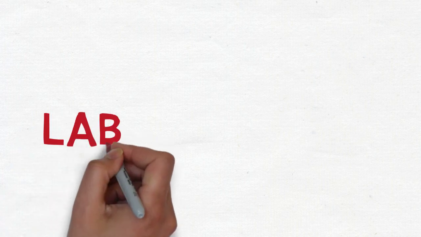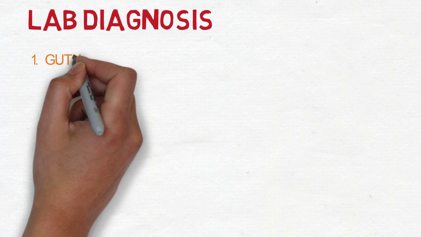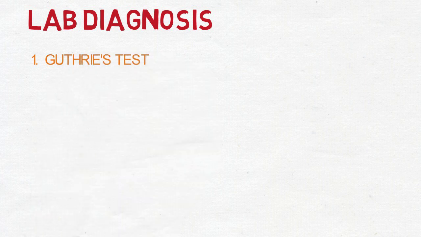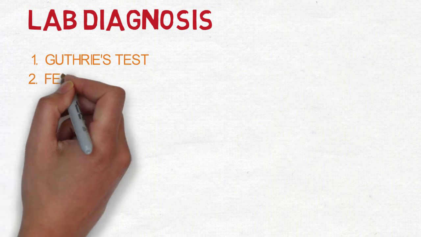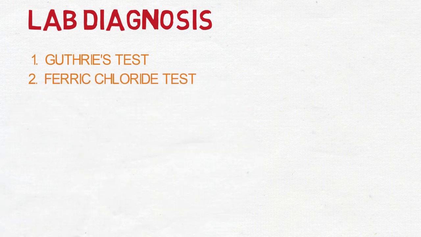Coming to the lab diagnosis of phenylketonuria. The first one we are going to discuss is Guthrie's test, also known as the bacterial inhibition test. A blood sample is obtained from the newborn by heel prick and used to culture Bacillus subtilis. Bacillus subtilis requires phenylalanine for its growth and its growth is proportional to the phenylalanine present in the sample. The second one is the ferric chloride test. Ferric chloride reagent is added to a urine sample. A transient blue-green color is seen. This test is answered by phenylpyruvic acid.